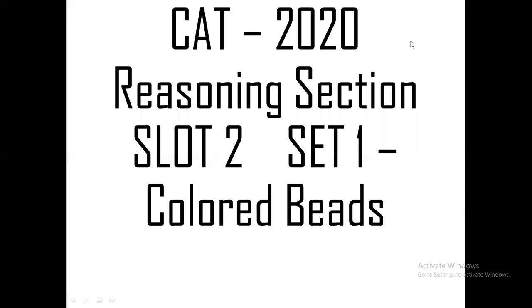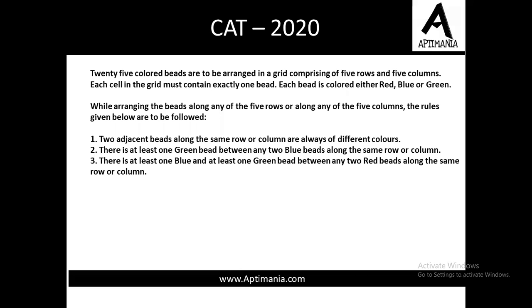Hello. In this video, we are going to discuss set 1 of slot 2 of reasoning section CAT 2020 paper. The question is 25 colored beads are to be arranged in a grid comprising of 5 rows and 5 columns. Each cell in the grid must contain exactly one bead. Each bead is colored either red, blue or green. While arranging the beads along any of the 5 rows or along any of the 5 columns, the rules given below are to be followed.